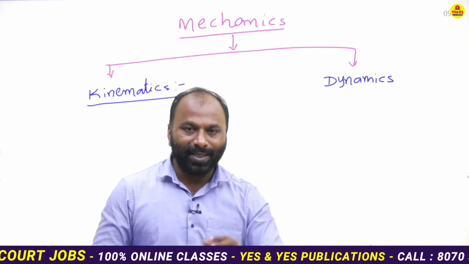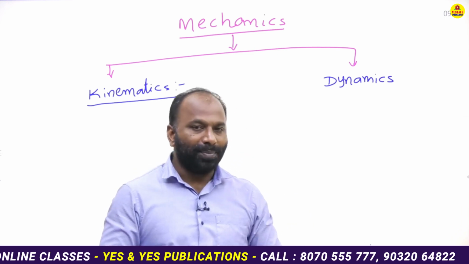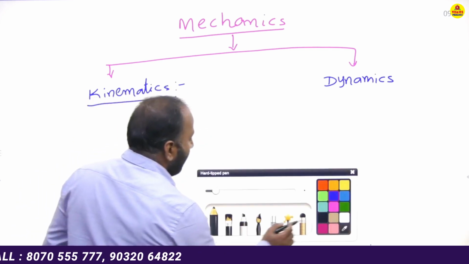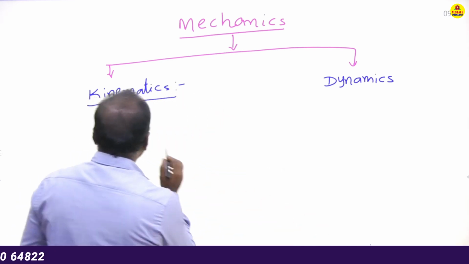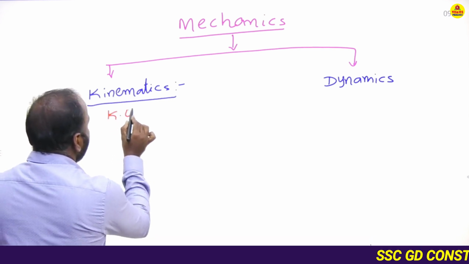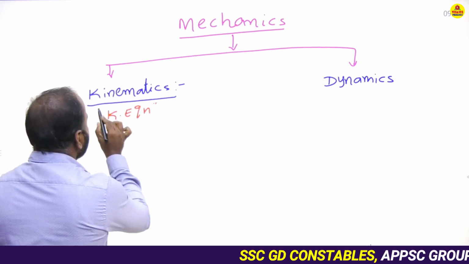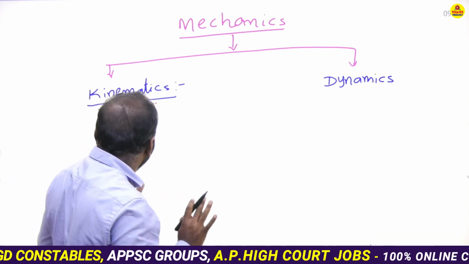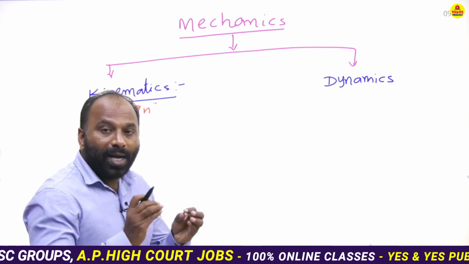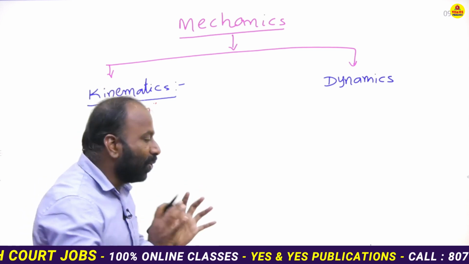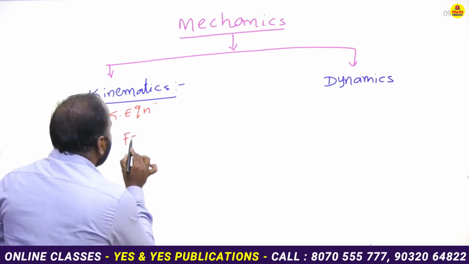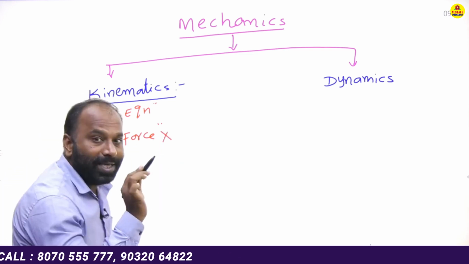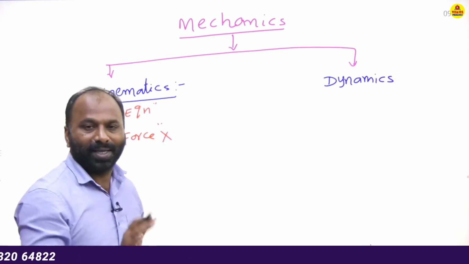It doesn't explain the motion of the object, but only the kinematical equations of the object. Here we will not discuss the force. It does not explain the reasons to move the object.